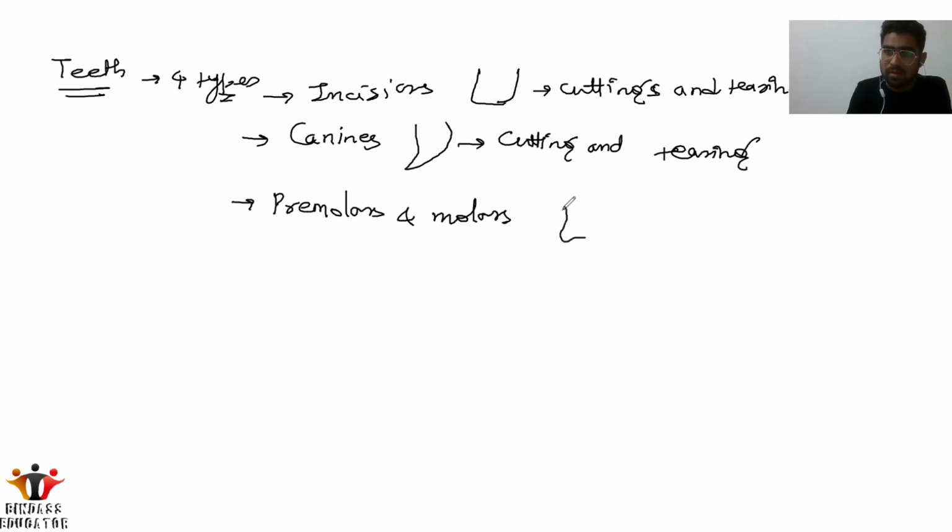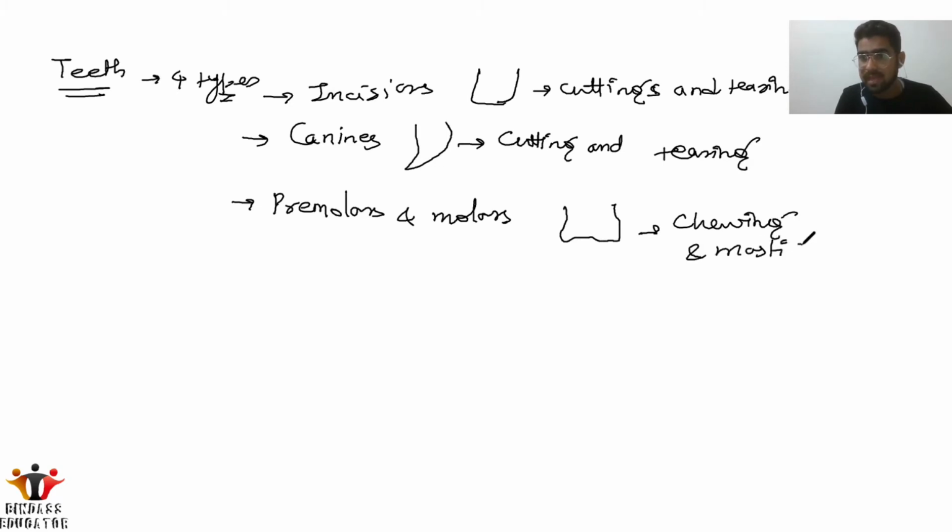Okay, actually they are broad in size, so that's why they help in chewing and mastication of food. So these four types of teeth we have in the human body, that is incisors, canines, premolars and molars.